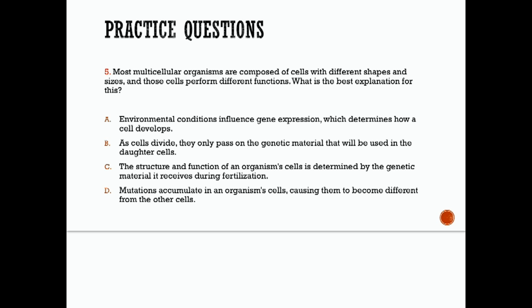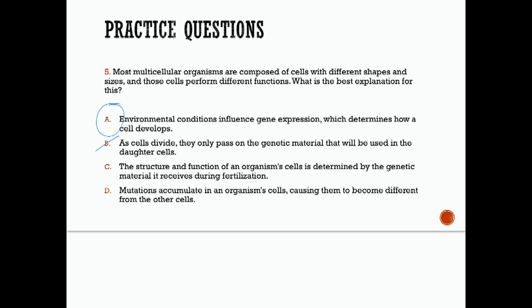Number 5, most multicellular organisms are composed of cells with different shapes and sizes, and those cells perform different functions. So, what is the best explanation for this? Remember, we talked about cell differentiation. Okay, we're going to look at A, environmental conditions influence gene expression, which determines how a cell develops. Okay, and let's go through the other ones just to check this. B, as cells divide, they only pass on genetic material that will be used in daughter cells. False. Okay, they're going to pass on everything.